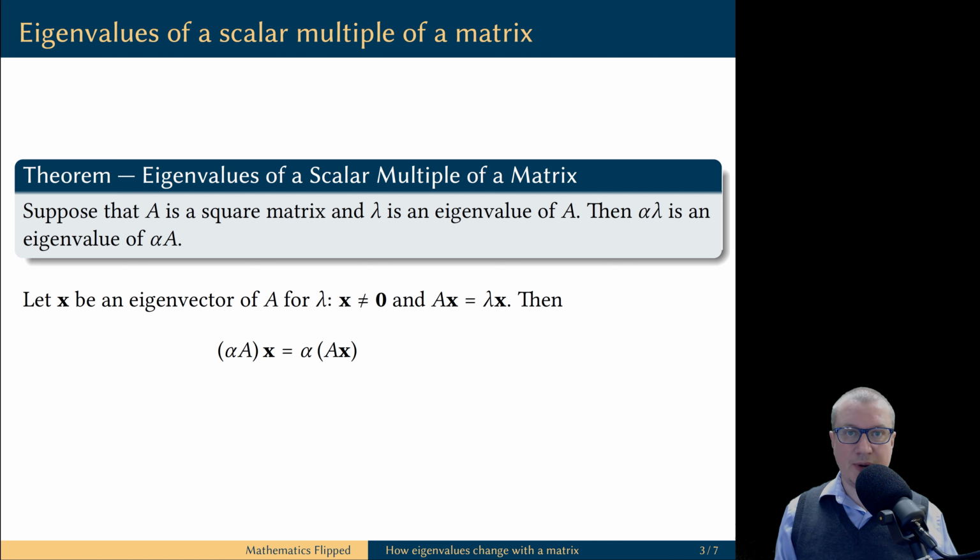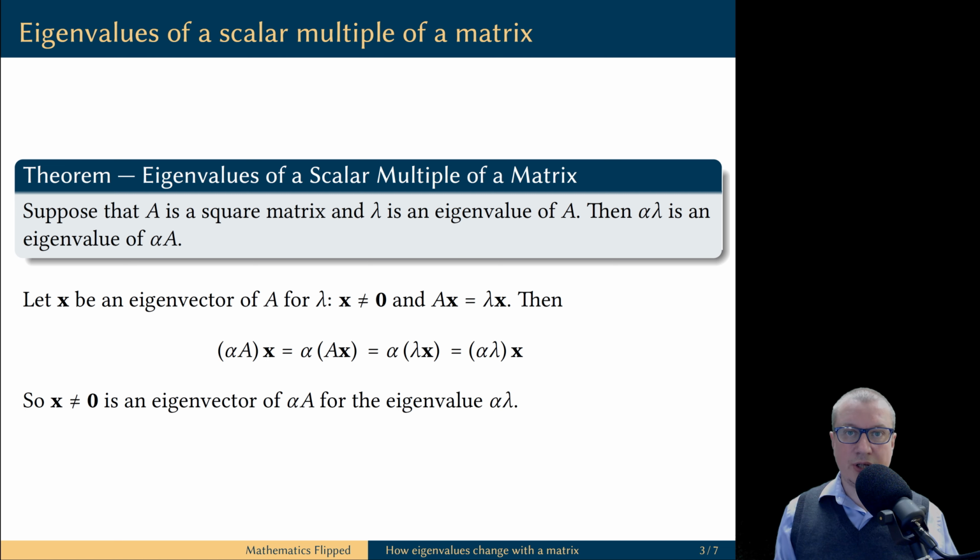We will use the properties of matrix operations to factor the scalar multiple alpha, and our assumption says that Ax is lambda x. Now, using properties of vector operations, we can rewrite this as a scalar multiple of the vector x by the scalar alpha lambda. But this computation shows that x is an eigenvector of the matrix alpha A, which corresponds to the eigenvalue alpha lambda. In particular, this proof shows that while scaling a matrix scales its eigenvalues, the eigenvectors remain the same.